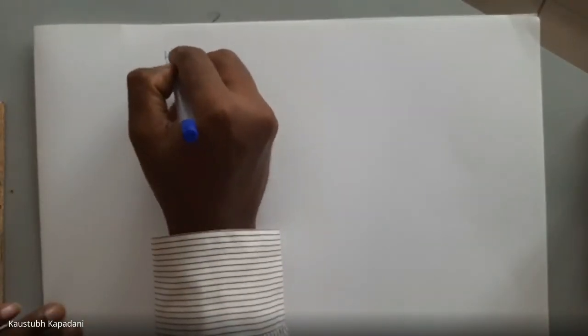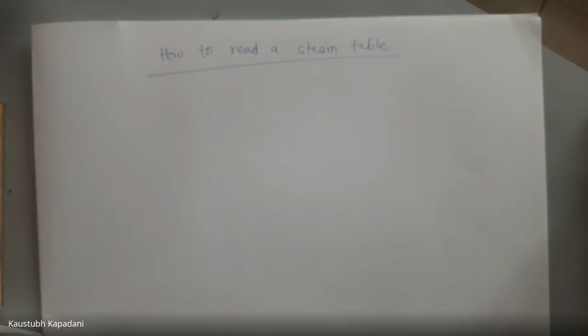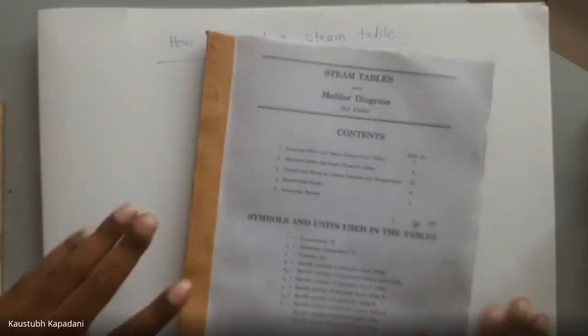Now we will see how to read a steam table. We have a steam table on which various pressure and temperature values, vapor pressure and vapor temperature values are mentioned, and at those values, the various enthalpy, entropy and volume values are mentioned. So that we have to study. So here I am having a steam table.